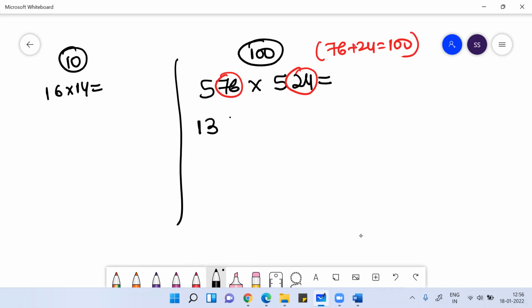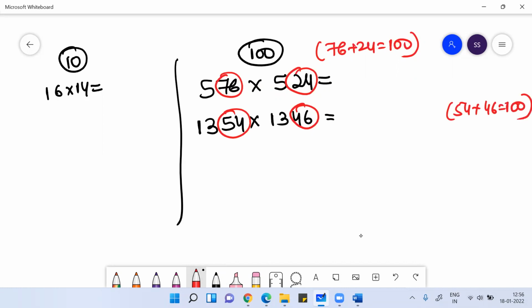Like 1354 into 1346. You can see here 54 plus 46 will be 100, right? So if you are multiplying two numbers and you notice that the sum of the unit place digits is 100 and the tens place digit is the same, how do we do this kind of calculation?